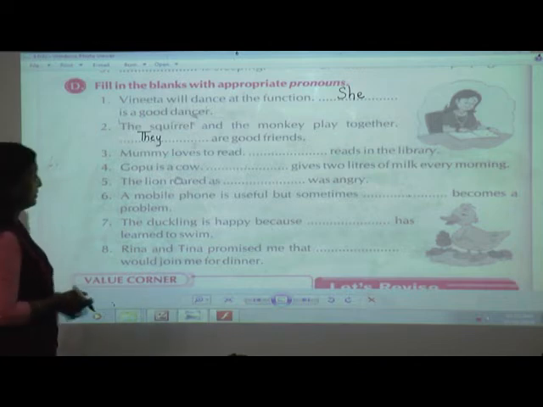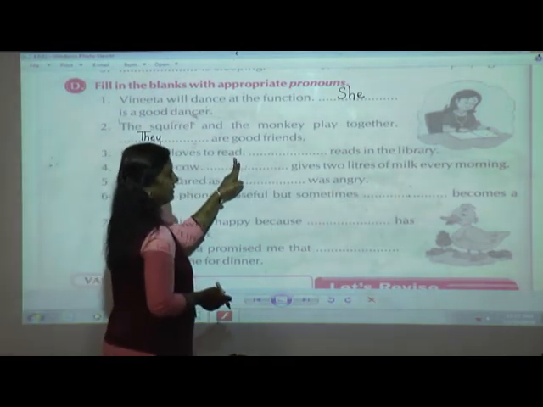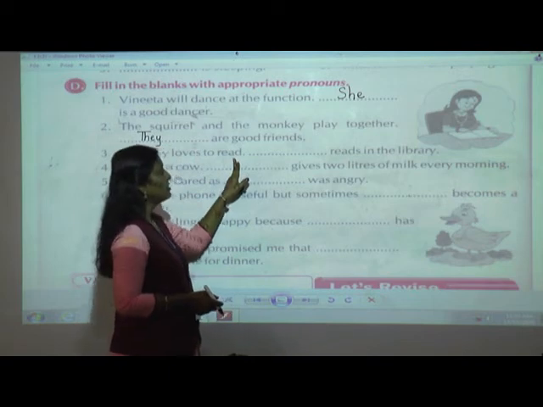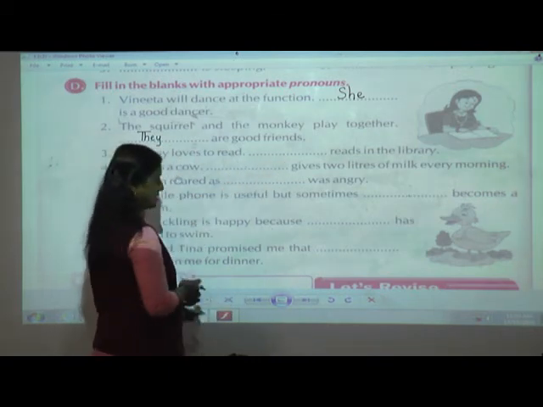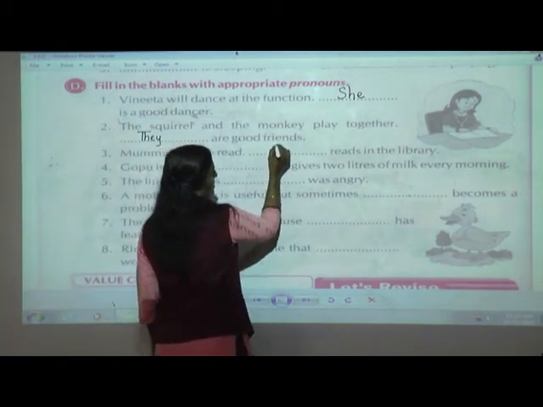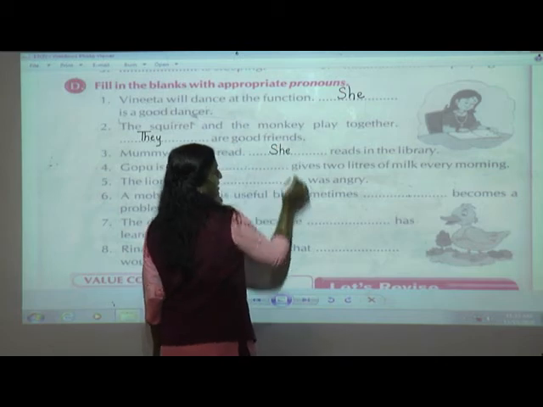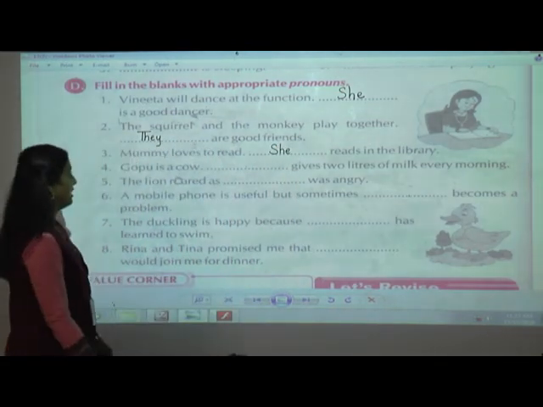Mummy loves to read. Dash reads in the library. Mummy loves to read. Okay. So now what pronoun are we going to use? Yes, she. She reads in the library.